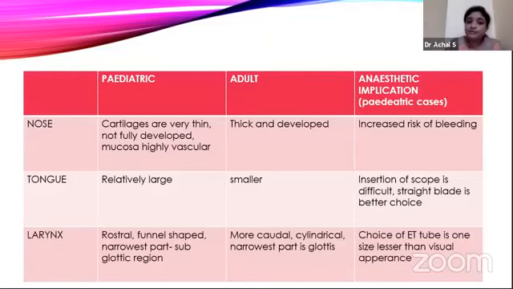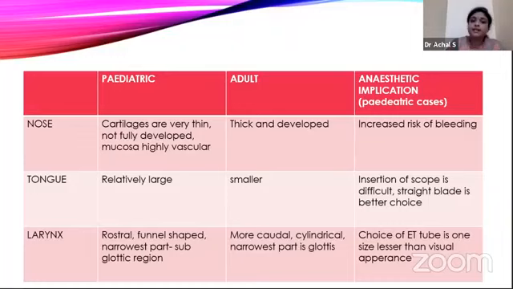Now coming to the difference between adult and pediatric airway. Pediatric or infant intubation is slightly more difficult when compared to adult because the baby has a larger head, and the neck control will not be developed as in an adult. So it is difficult to manipulate; head tilt, jaw thrust or chin lift maneuvers should not be done here. What are the differences?